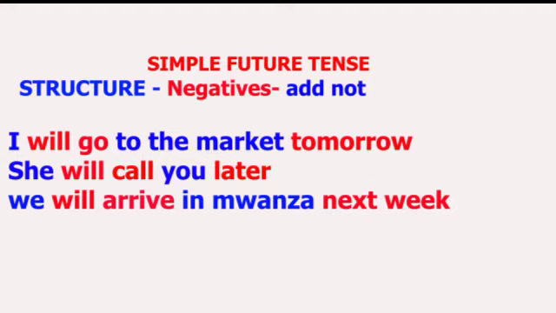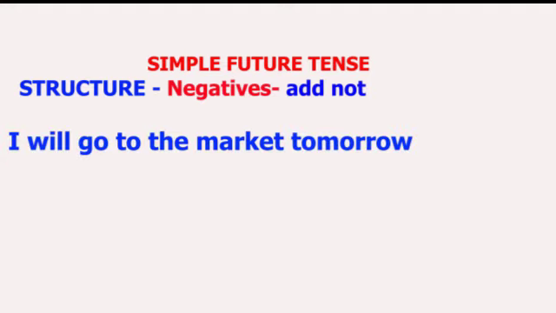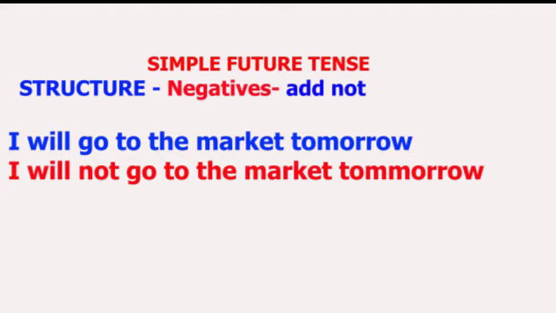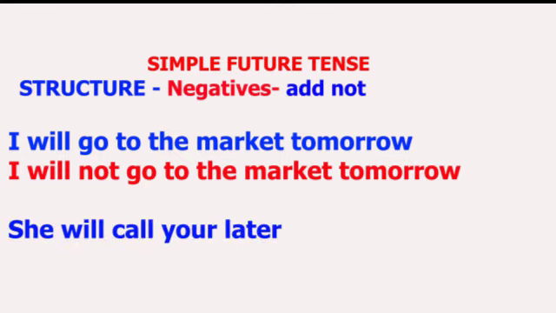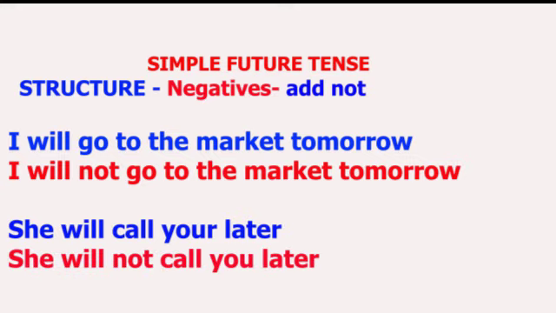For example, the first sentence was "I will go to the market tomorrow." And I said that if you want to make this sentence negative, you have to add "not" after "will." So the negative sentence of "I will go to the market tomorrow" is going to be "I will not go to the market tomorrow," as well as in "She will call you later." What you are going to do to make this sentence negative is also to add "not."